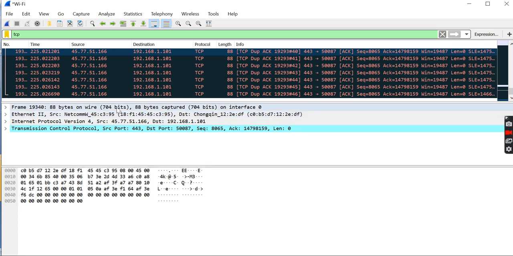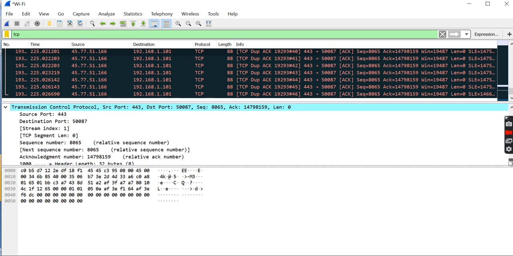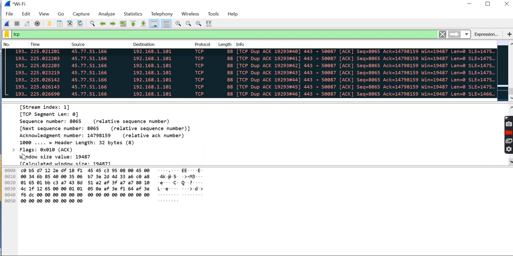This is for the sender and this is for the receiver. Internet Protocol version is 4 and the destination is 192.168.1.10. Again, this is the Transmission Control Protocol, source port 443, destination port is this one, stream index is 1, TCP segment length is 0. And moving forward, these are the relative sequence numbers, window size values, etc.